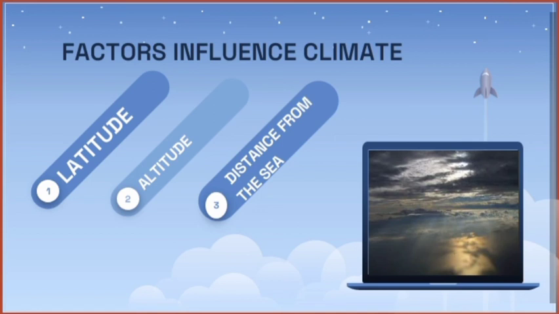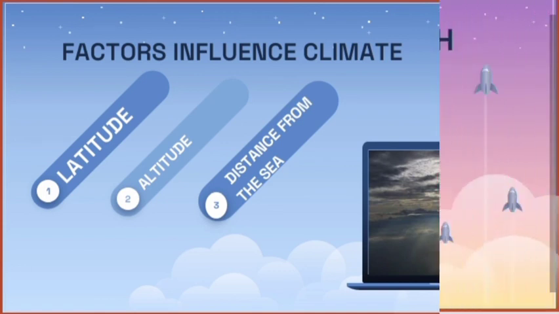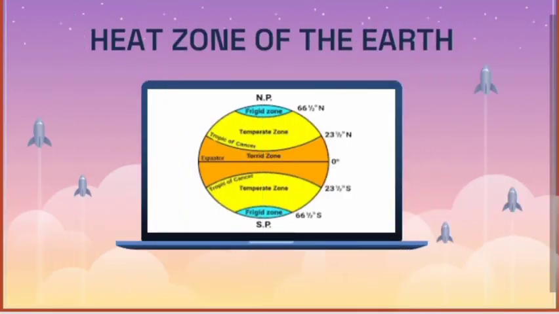Distance from the sea, which means the coastal area. During the daytime the water will be cool and the seashore will be hot. It reverses during the night time. So what happens? The temperature remains moderate in the coastal areas. So many of us like to go there and spend time in the seashore because of the warm temperature.